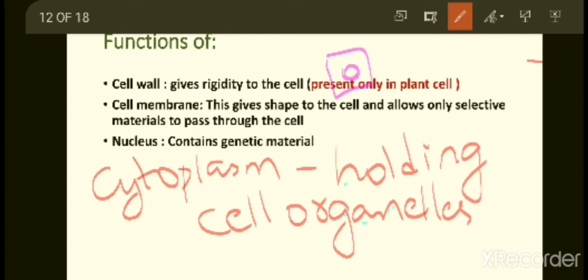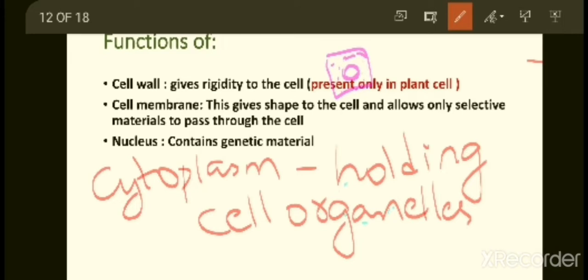Where nucleus is situated, it is in the cytoplasm only. Like nucleus, there are many cell organelles present in the cell, which you are going to learn in higher class. So, cytoplasm will hold all the cell organelles. So that is the importance of cytoplasm.